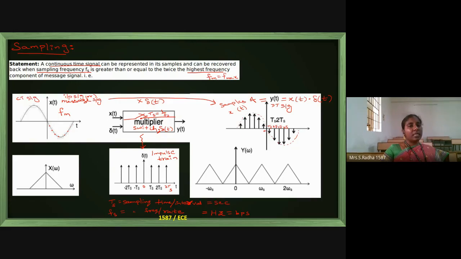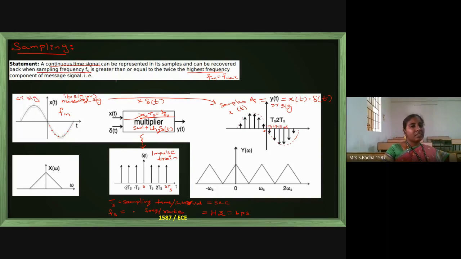The time whatever you are fixing, the condition, the sampling theorem, is nothing but a condition on this time of the switch. When the switch should close and open, immediately close and open. What is the time duration between the switch getting closed? At Ts, 2Ts, 3Ts only, it will close and immediately open. Instant of a second it will open. Again at 2Ts closed, immediately open. At 3Ts closed, again immediately open, like that. What is the condition on this time? That is called the sampling theorem.